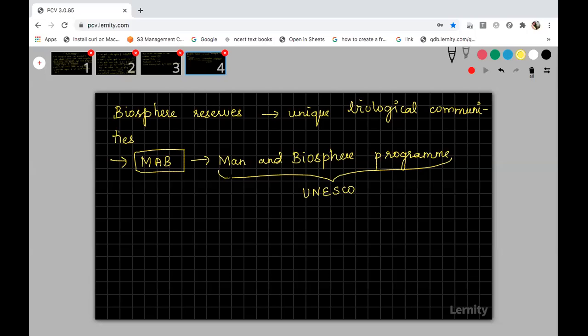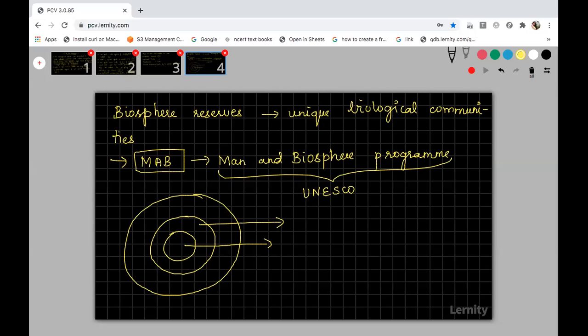Fine. In a biosphere reserve, you can see 3 different zones. I'll tell you what the zones are. You just draw this diagram, it will be easy for you to understand. The first innermost zone, the second zone, and the third zone. The first innermost zone is called the core zone. This zone is completely protected, legally protected and completely undisturbed. There is no human interference in the core zone.